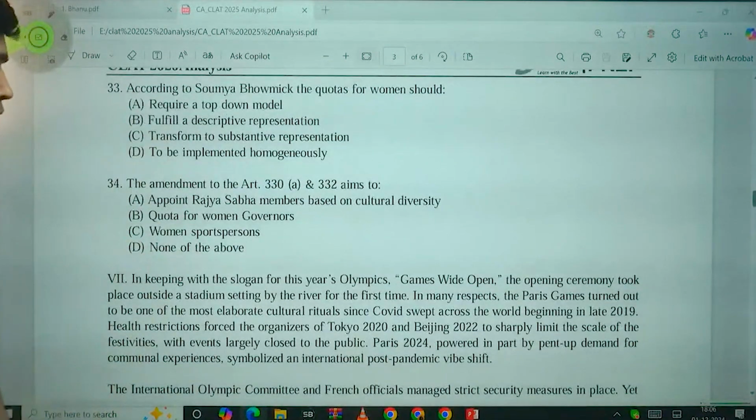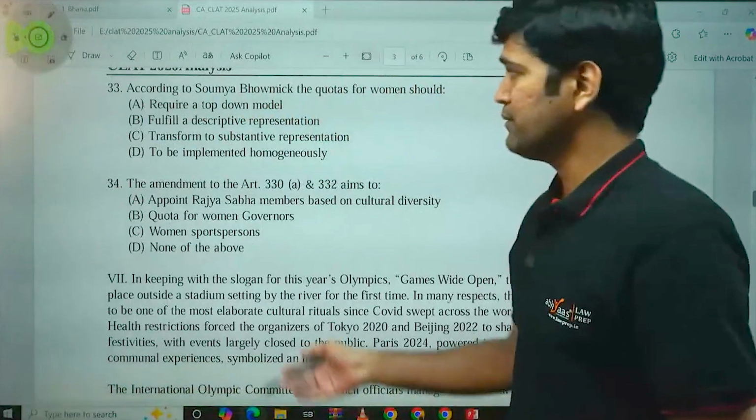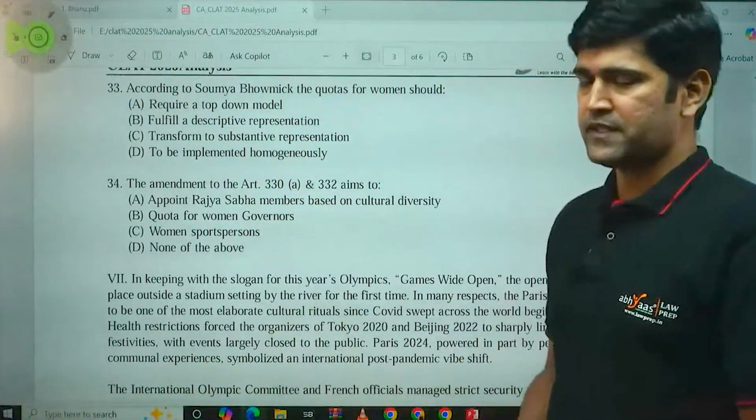According to Soumya Bhaumik, the quotas for women should... Now, this is directly from the passage. Transform to substantive representation. This is the correct answer.